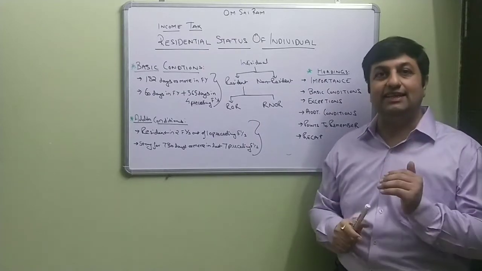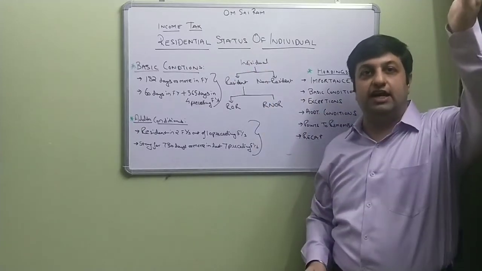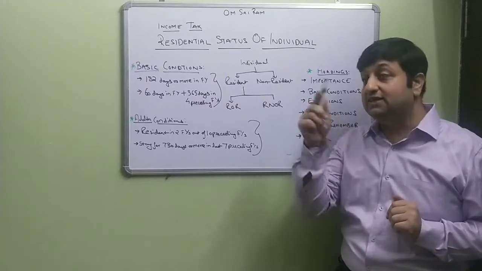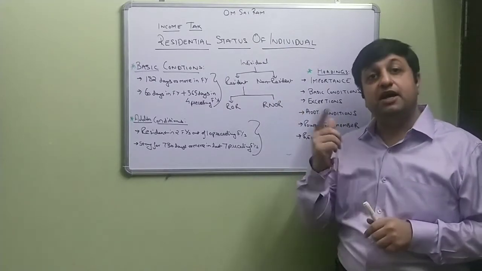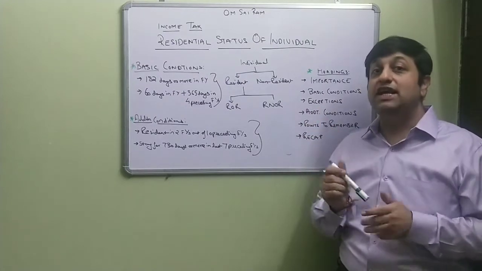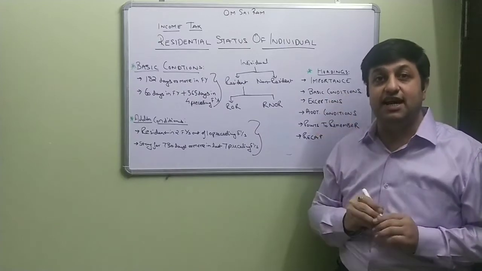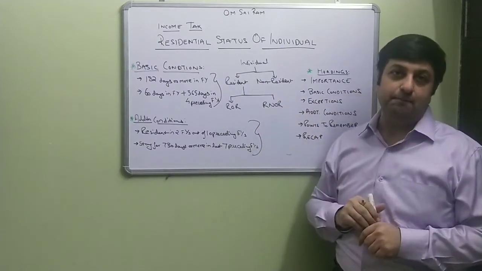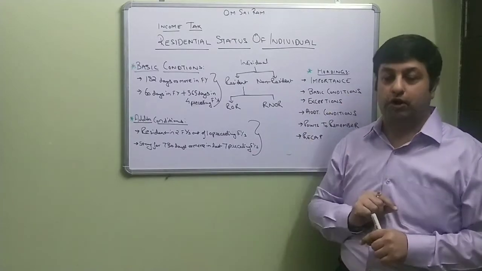So whether he is earning that income in India or in Canada or in USA or in Australia, that income will be subject to tax in India. But on the other hand, if he becomes a non-resident, then only India source income, the income which he has either earned in India or received in India, will be taxed in India. So that is the second reason why this topic is so important.